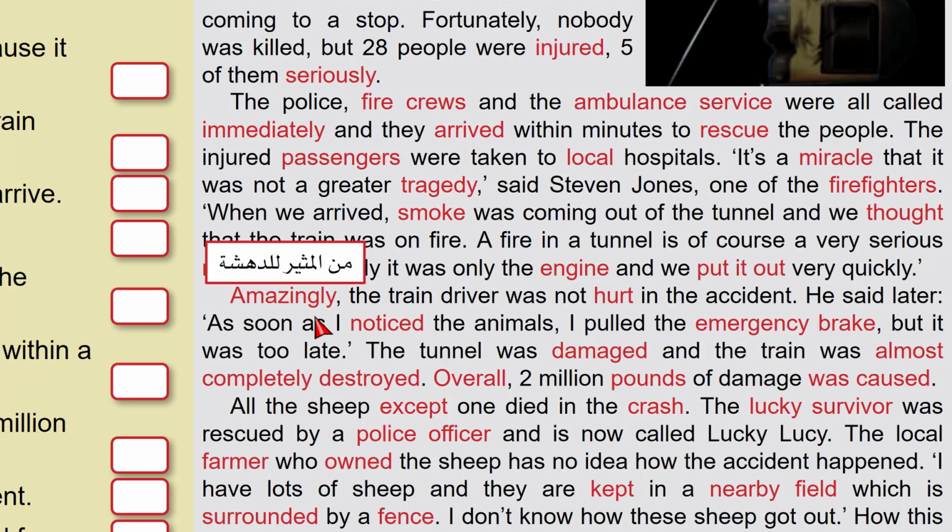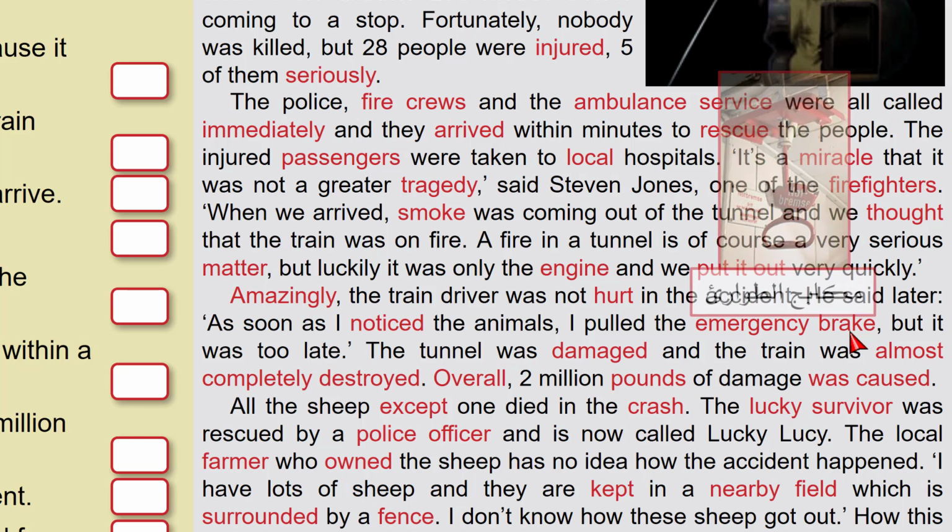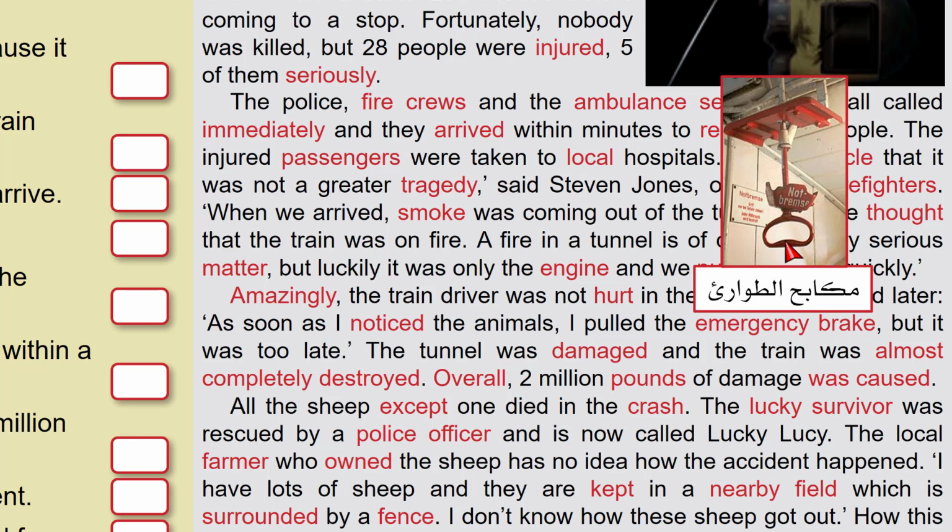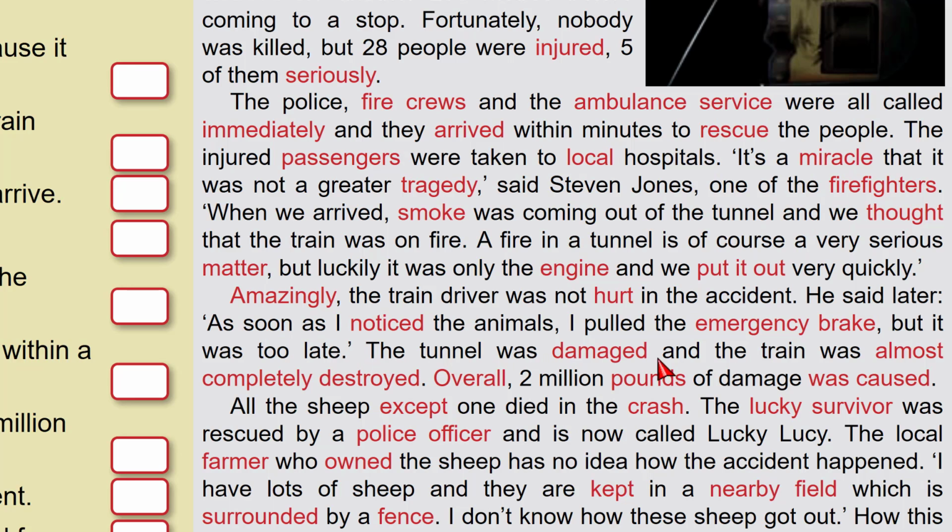Amazingly, surprisingly, the train driver was not hurt. He was not injured in the accident. He said later, as soon as I noticed the animals, as I saw the animals, this is the driver speaking now, I pulled the emergency brake. I pulled this to make the train stop quickly, but it was too late. The tunnel was damaged, was destroyed, and the train was almost, nearly, completely destroyed, fully damaged.